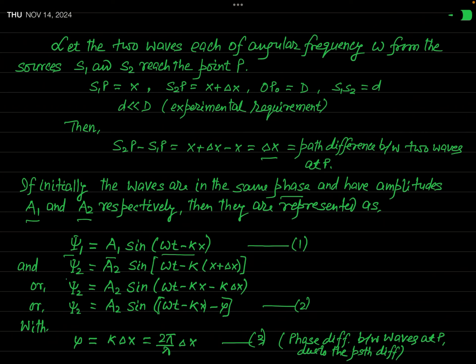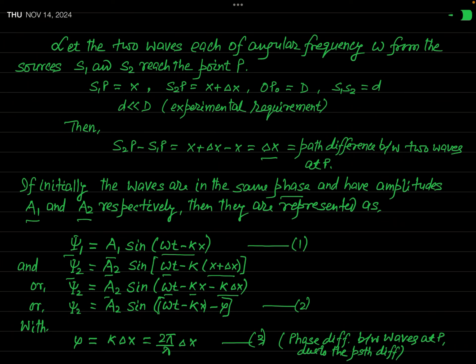And psi2, which is the wave function of the second wave, will be given by A2 times sine of omega t minus k times x plus delta x. For the second wave, x is equal to x plus delta x. And so psi2 is equal to A2 times sine of omega t minus kx minus k times delta x.